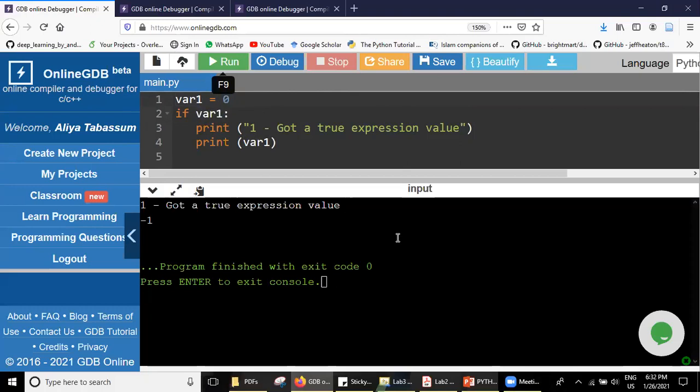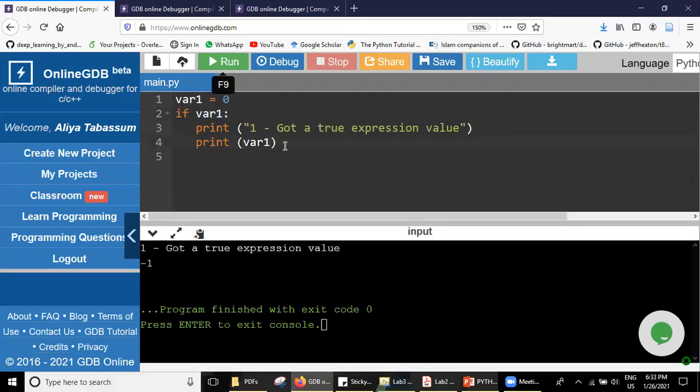Actually, now we have some condition in line number 2, and it will execute line number 3 and 4. Okay. I have another statement which is common, that does not come under the if condition. Even if the condition is true or false, my print statement should be executed. Okay, how can I do that?